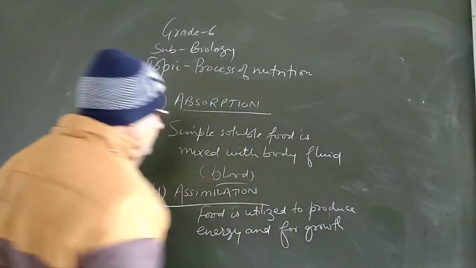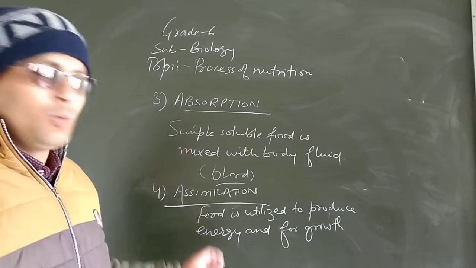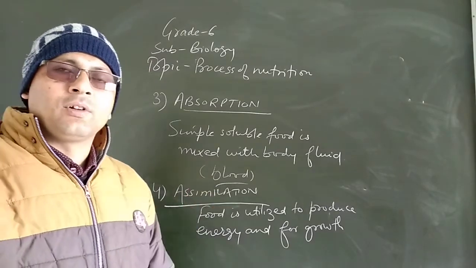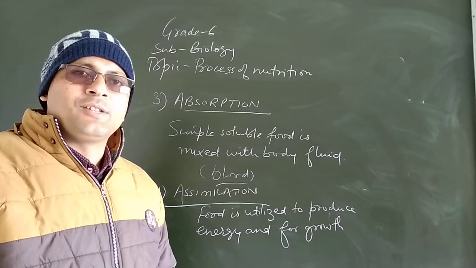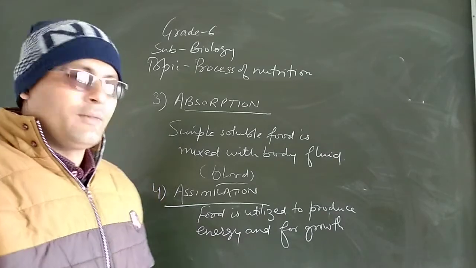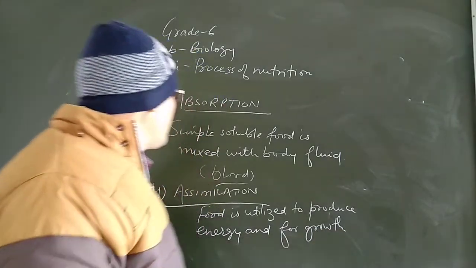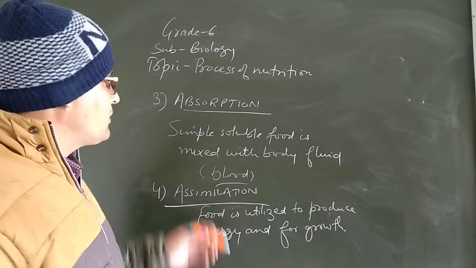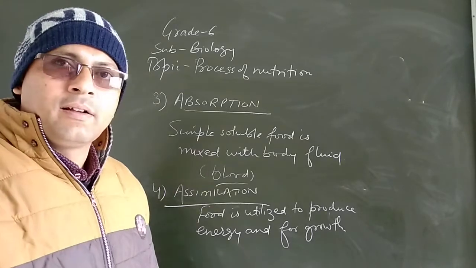The simple soluble food is now being utilized for the production of energy, as well as it plays an important role in the growth of the body. Now this process, absorption, which is the third step, basically takes place in the small intestine.